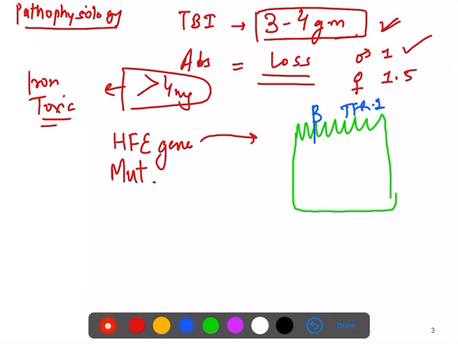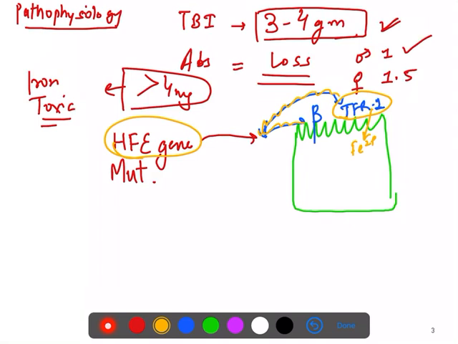Because of the formation of the complex with the beta microglobulin and TFR1, the TFR does good work of iron absorption, it absorbs iron in the presence of HFE.